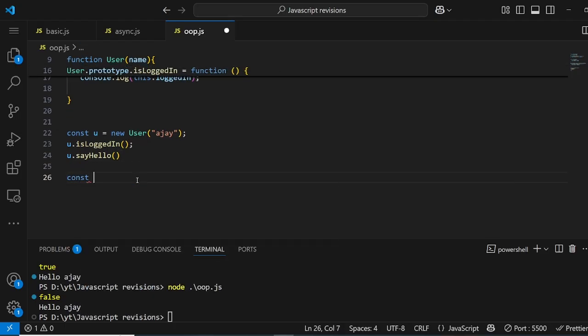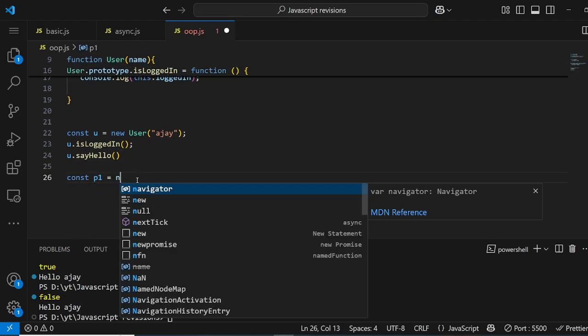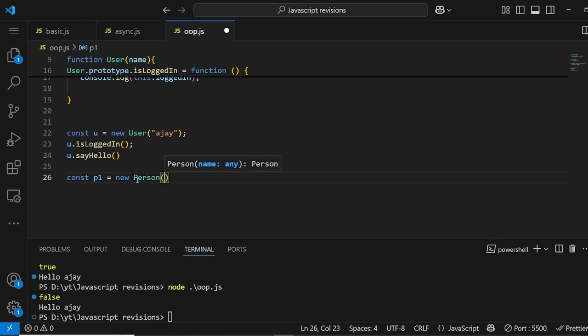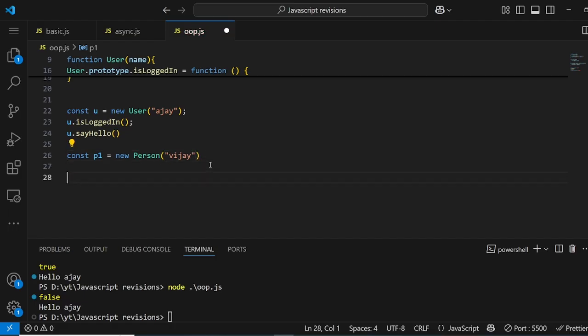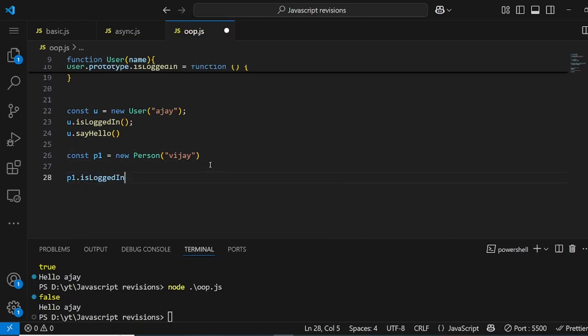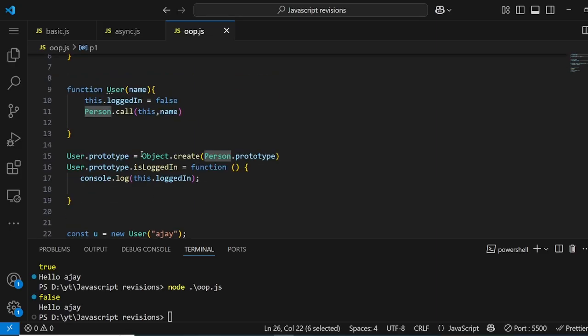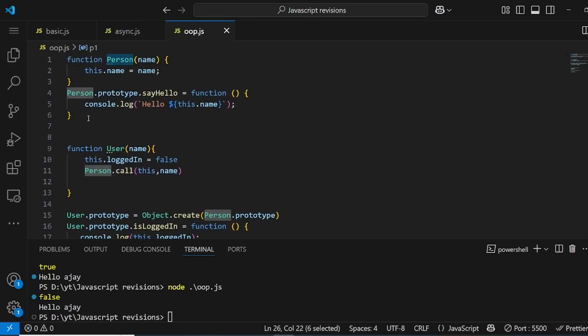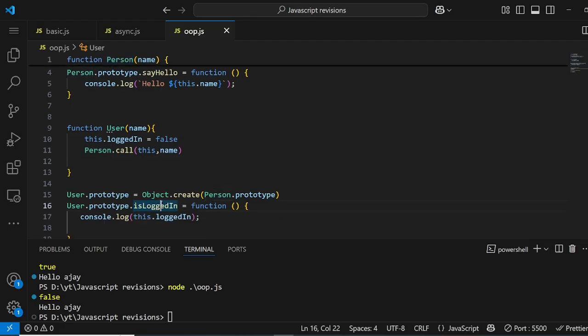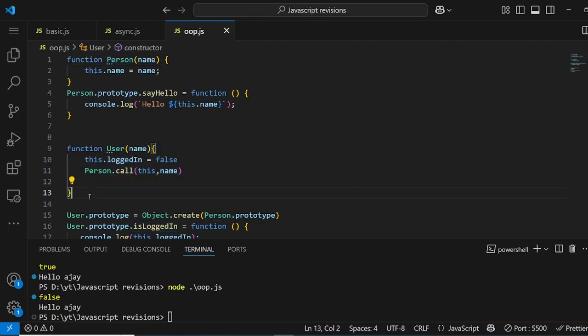const p1 is equal to new Person, and that is Vijay. What happens if I call p1 dot isLoggedIn onto this p1, which is created based on this person? So we can say that this is how inheritance works, right? Because isLoggedIn exists only on this user constructor, but not on this person's prototype or anywhere on this prototype chain, it won't find it there. So it should give us an error.